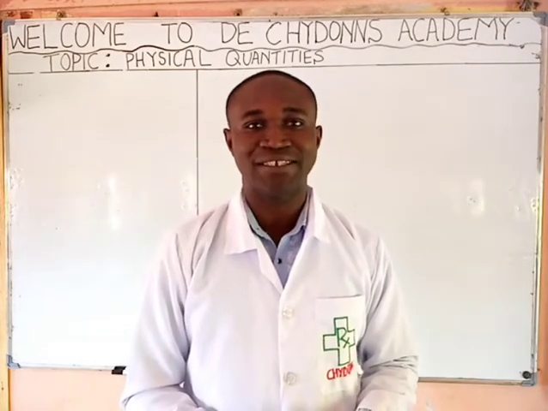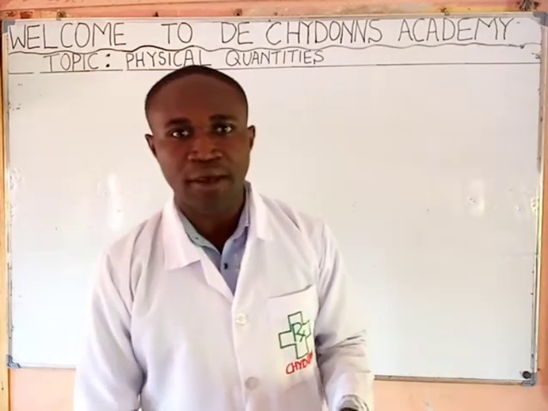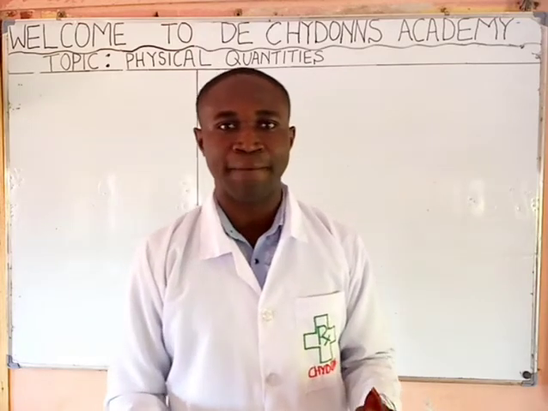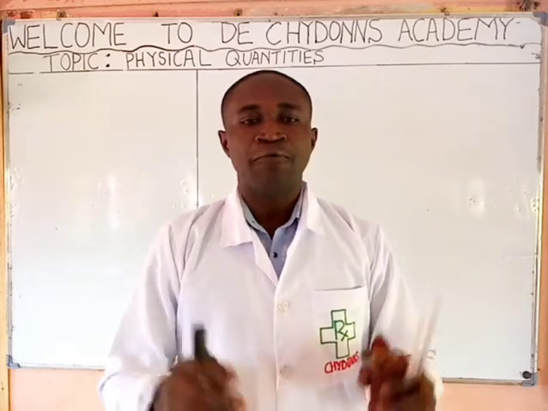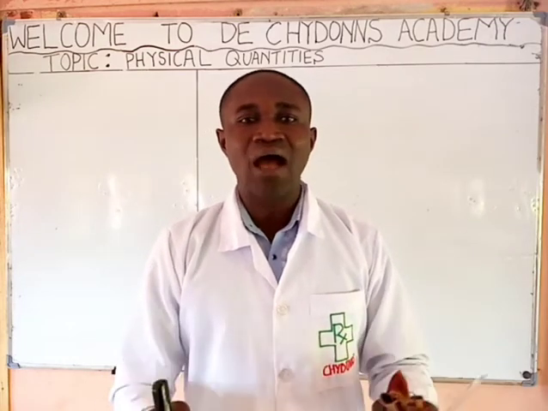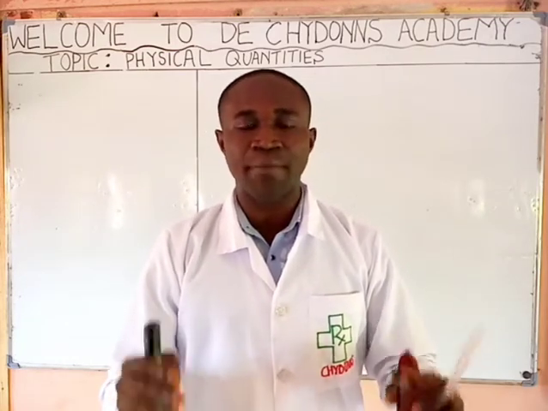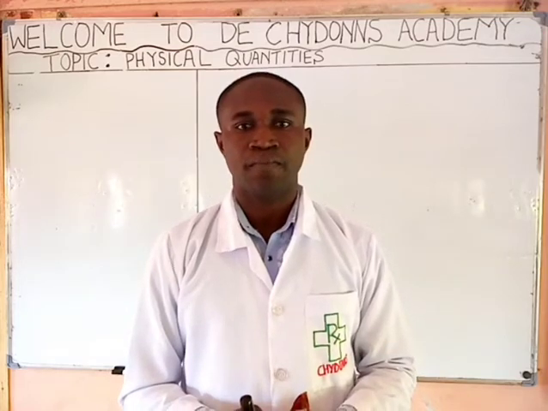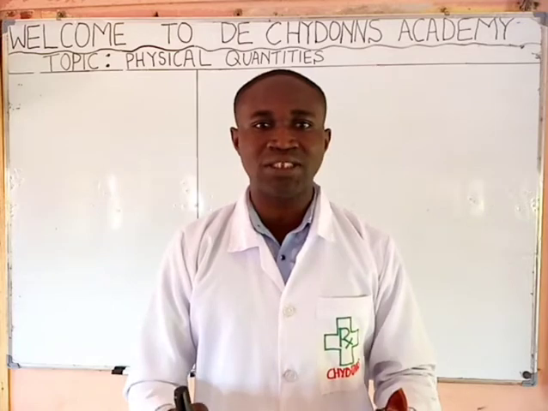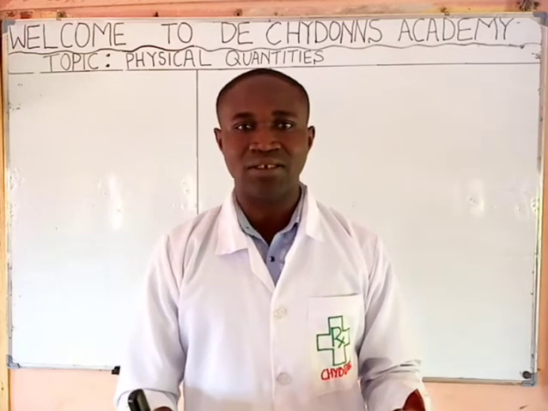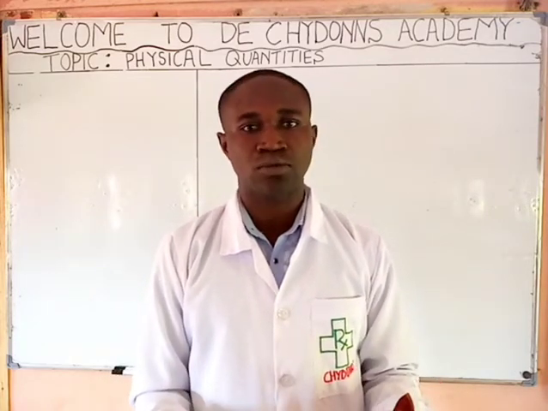Back to the topic, physical quantities. What are physical quantities? Physical quantities are those quantities that can be measured. What do we mean? It simply means that physical quantities are anything that you can measure out.